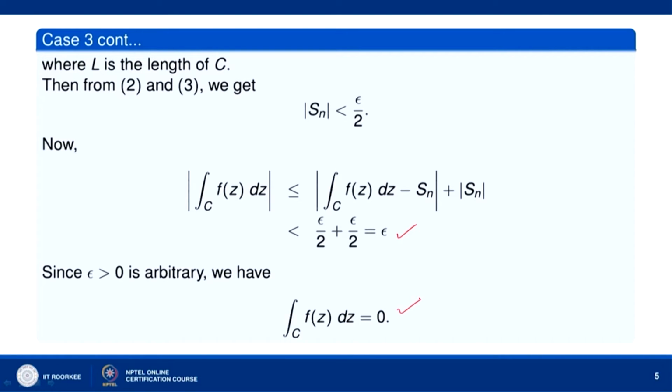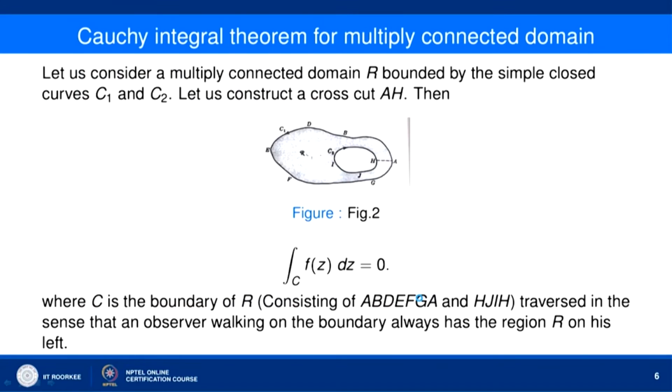So, this is how we prove that integral of f(z) along any simple closed path is equal to 0 if f(z) is analytic in a simply connected domain D and C lies inside D. Okay. Now, let us consider a multiply connected domain. We are going to do Cauchy integral theorem for multiply connected domain.